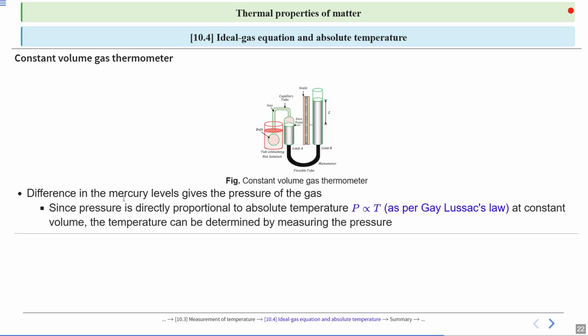Since pressure is directly proportional to absolute temperature, pressure is directly proportional to T as per Gay-Lussac's law at constant volume, the temperature can be determined by measuring pressure. From this equation, pressure is directly proportional to T and the volume is constant. So we can say using the pressure we can determine the temperature. Alright, constant volume gas thermometer.